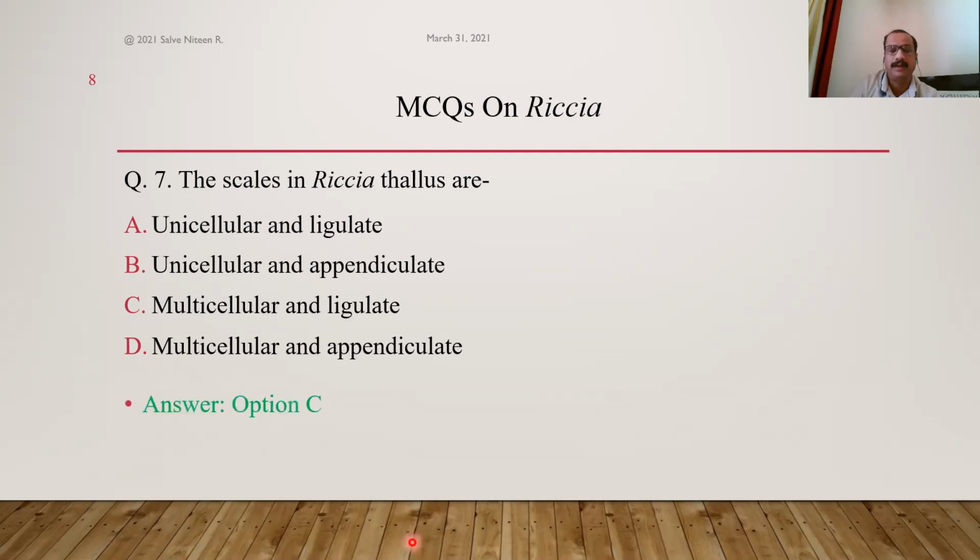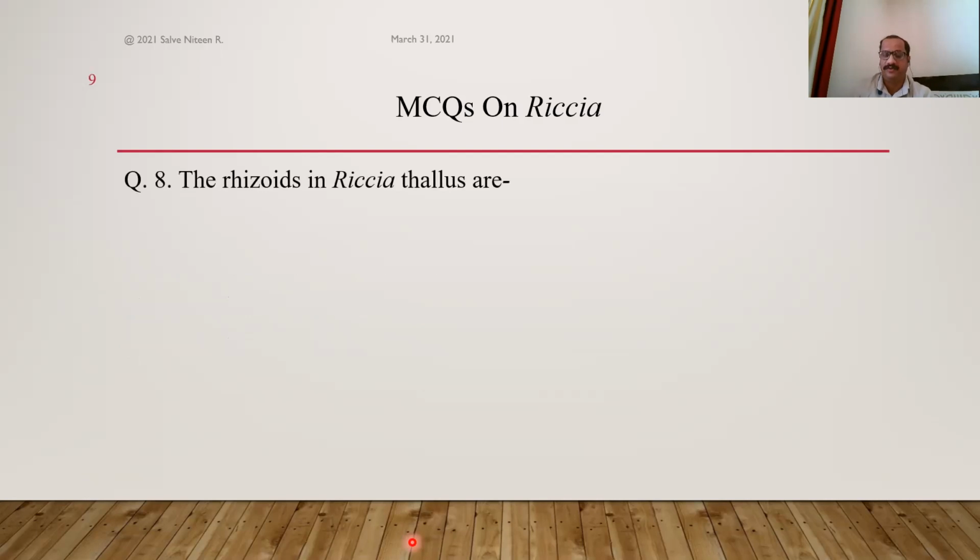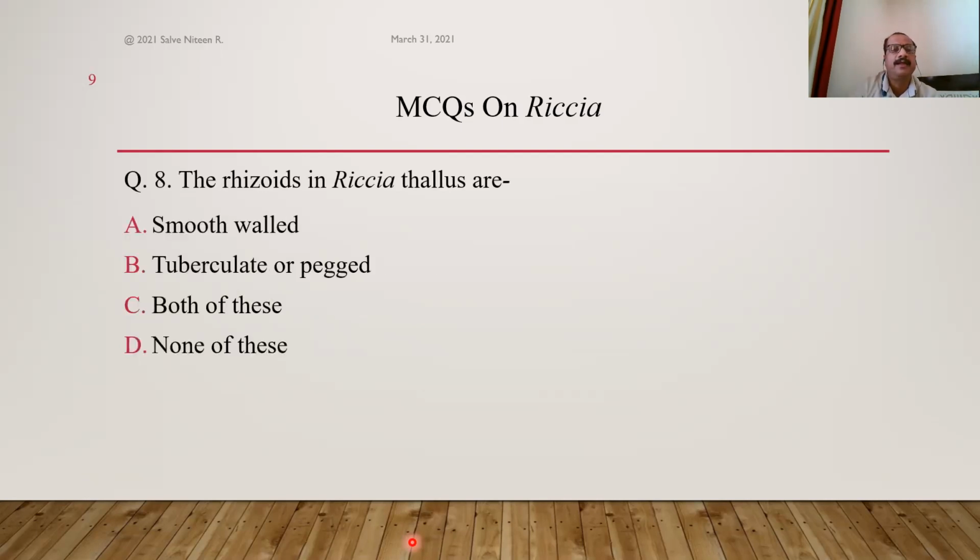Okay. Next question. The rhizoids in Riccia thallus are again smooth-walled, tuberculate, both of these, none of these. We have studied. Rhizoids are root-like, hair-like structures which are present on the ventral surface. They are of both types, smooth-walled rhizoids and tuberculate rhizoids. This is a characteristic feature of Riccia, in which in addition to smooth-walled, there are some tuberculate rhizoids which produce tubercles, peg-like structures inside the lumen or cavity that help in absorption of water and minerals by capillary action.